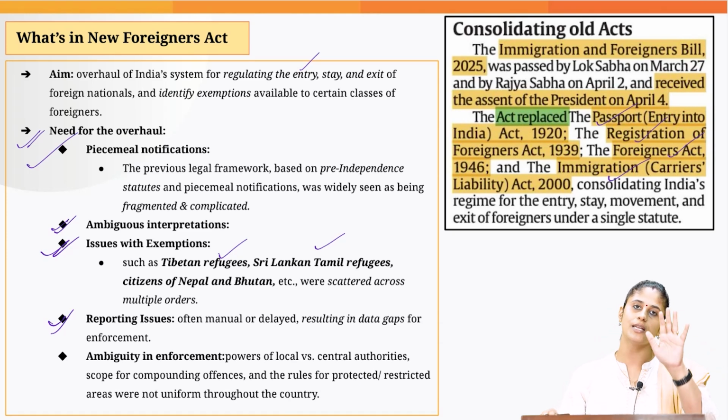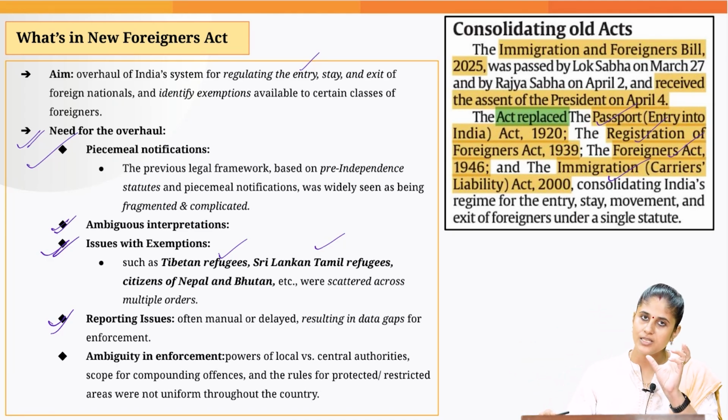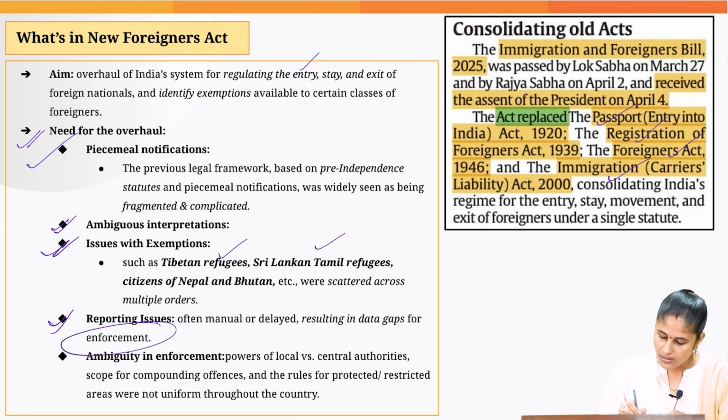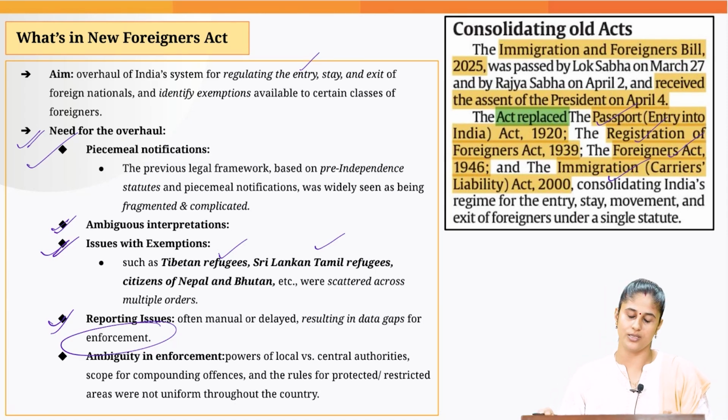Previously, everything was done on a manual basis, and you know that if any authority has to do something on a manual basis, there would be delay in getting the information. And because of this data gap, this used to severely impact the enforcement of the rules and the orders also.